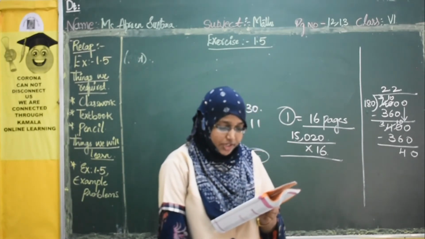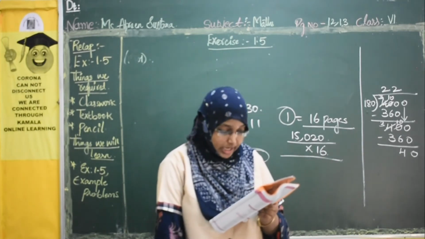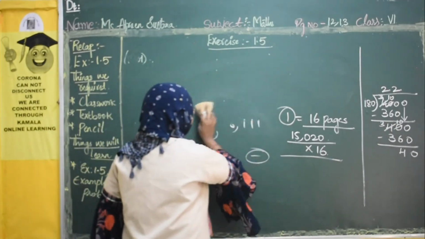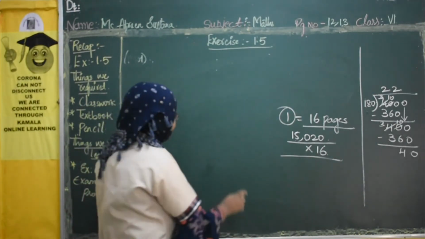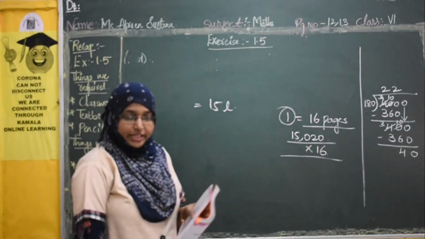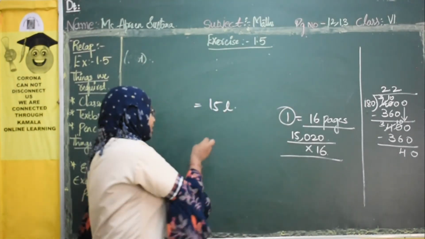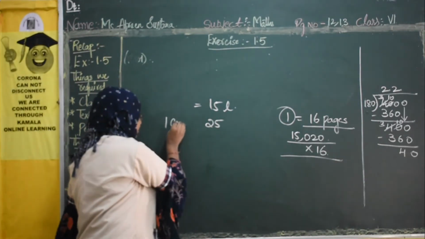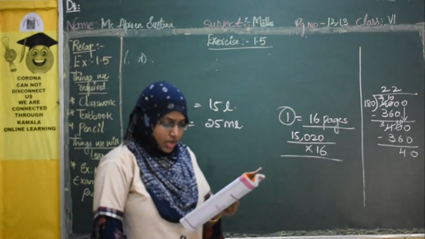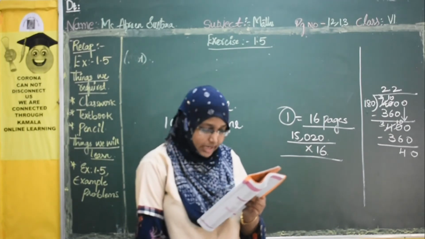A hotel has 15 liters of milk. 25 ml of milk is required to prepare a cup of tea. How many cups of tea can be made with the milk? So here one hotel has 15 liters of milk, and to make one cup of tea, they need 25 ml of milk. Now what they ask is how many cups of tea can be made with the milk.